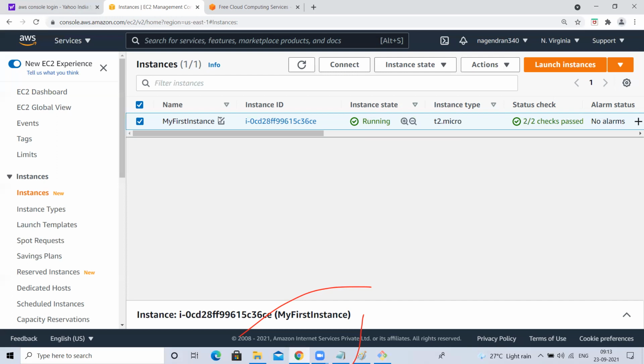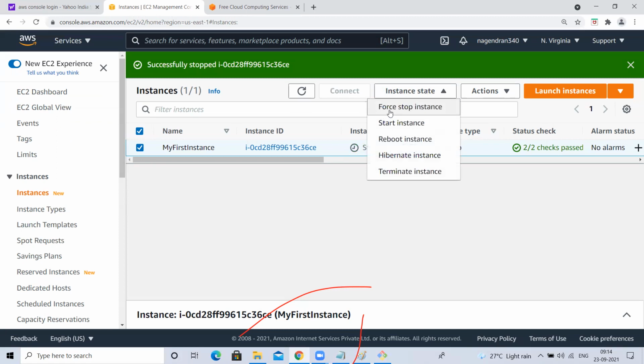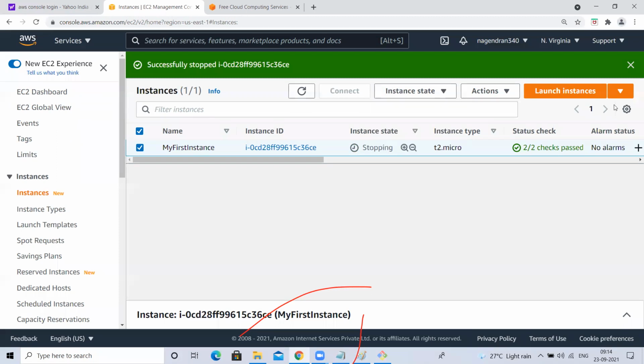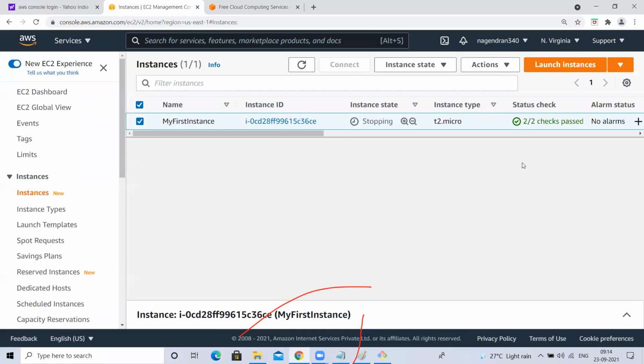Okay, then you may get one more question. No, sir, I don't want to terminate because I practiced something on this instance. Tomorrow, when I log in, I also want to get the same changes. In that case, you can stop the instance. Select this instance, go to instance state and stop the instance. See, that 750 hours will be calculated if your EC2 instance is in running state. If the EC2 instance is in stopped state, that 750 hours will not be calculated. Understood, guys?